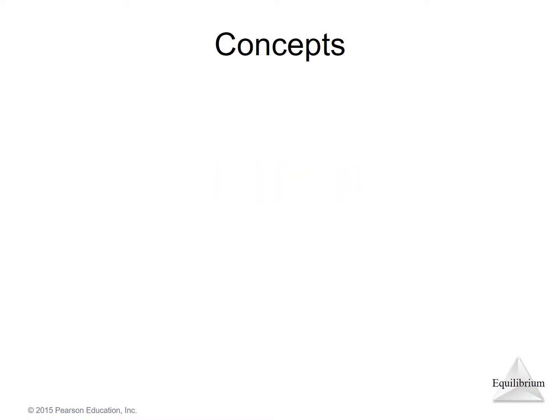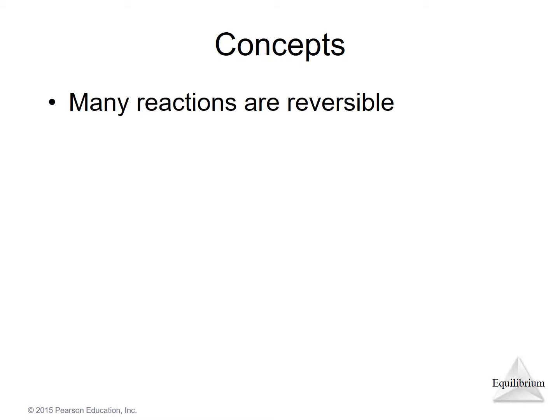First, we'll introduce some concepts, and that situation is called equilibrium. So many reactions, and in fact most reactions, are reversible. That is, even though we've discussed reactions as if they're one-way processes, reactants go to products, the reverse reaction of most of these reactions can also take place. We can start with the products and we can go to the reactants. Whether we do that depends on the conditions. But ordinarily, both reactions can take place. And so the reactions are said to be reversible.